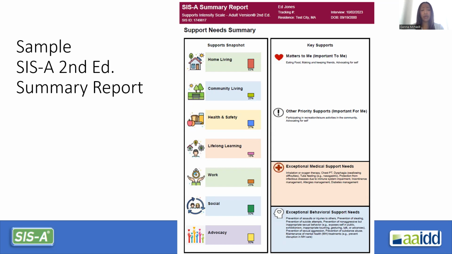Medical and behavioral supports that were rated and or noted will be captured in the area at the bottom of the summary report on the right, as you can see. The following pages go into more detail and note each question and their rating for each part of the assessment. This is a great tool for ISPs for planning purposes. So this is a sample of the SIS-A second edition summary report.